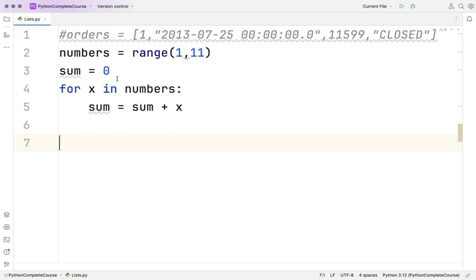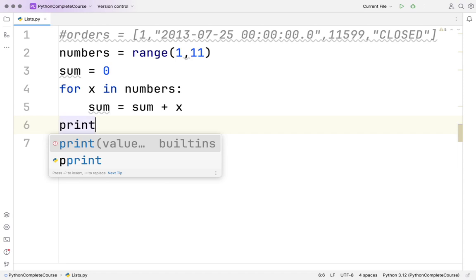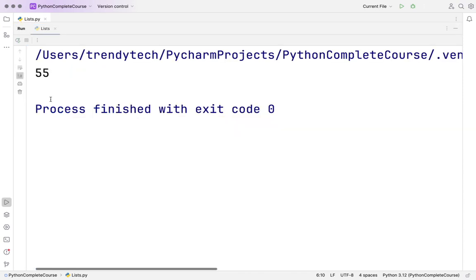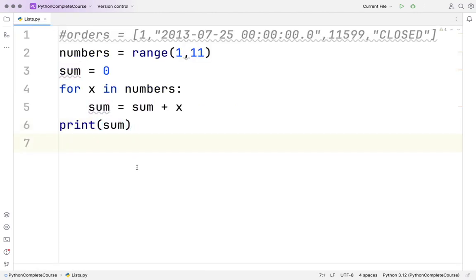Initially sum was initialized with 0 and every time I am looping through 1, 2, 3, 4 and I am summing this. And I can now say print sum. What would be the sum of the first 10 numbers? It is 55. And if I press Control R, that will show 55 to me. I hope this is clear. Just have a look.